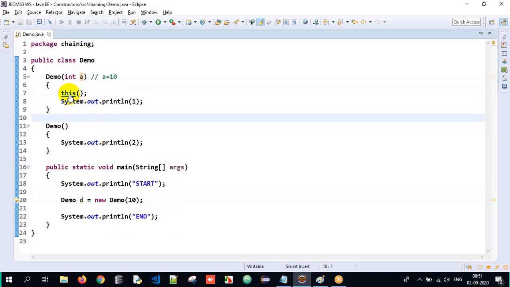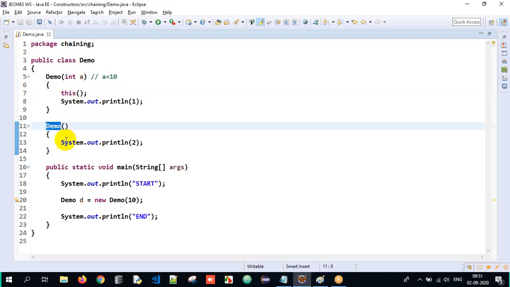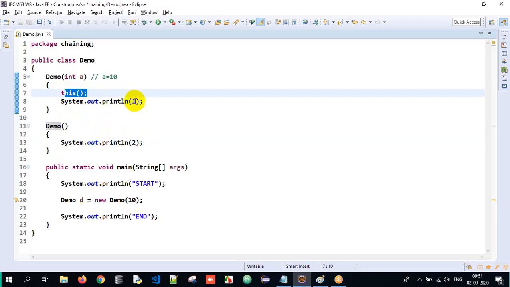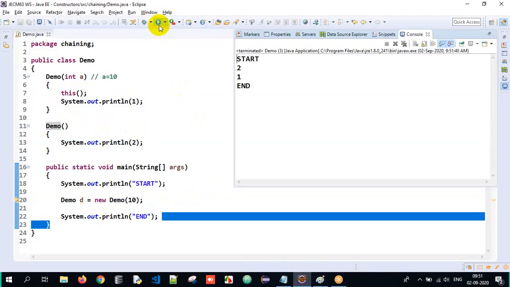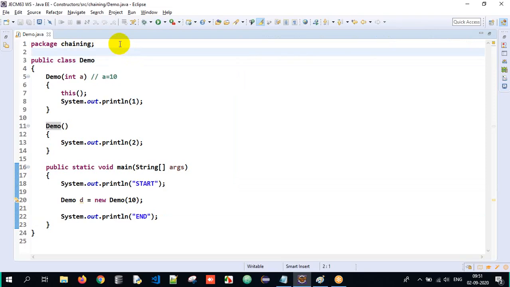See, press control on your keyboard, hover on the constructor call, click on it. See, the control is going over here. 2 will get printed, control comes back to the caller, 1 will get printed, control comes back to the caller, end will get printed. So now the output will be 2, 1 and end here, because the calling statement is first and then later we print the content. So this is all about constructor chaining. What is constructor chaining? One constructor is calling another constructor.